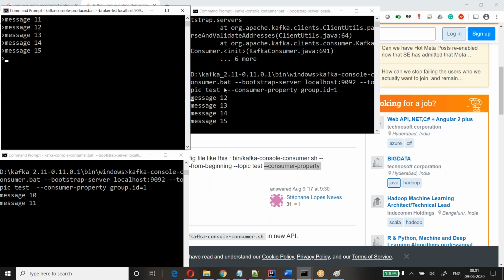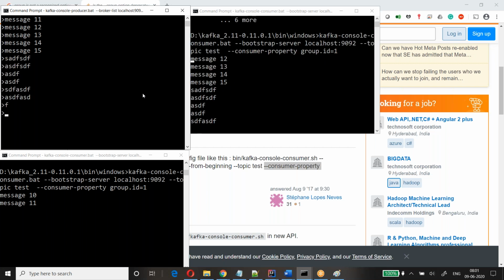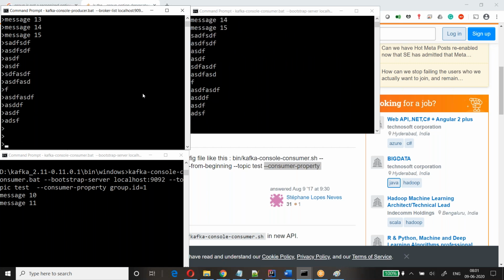Bootstrap server localhost, topic, consumer property, group ID 1. This is also group ID 1. What's happening? This consumer is not getting any message. I don't know, there is some error. Actually, the message has to be distributed.